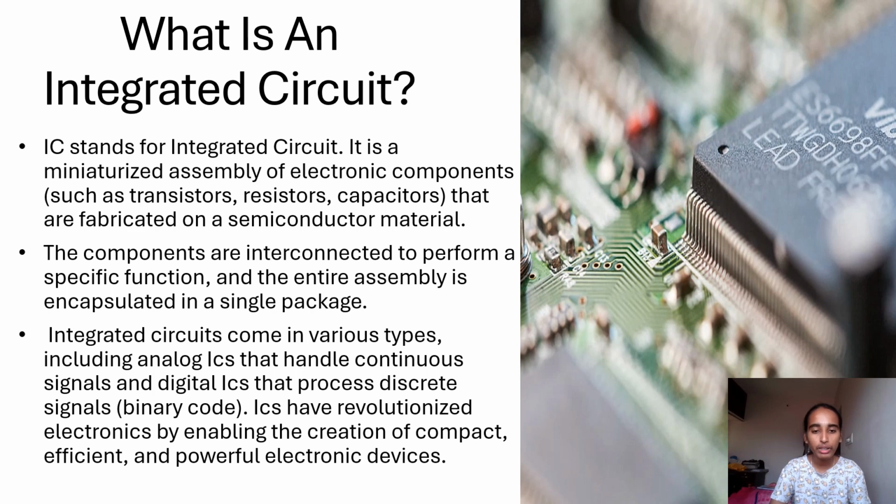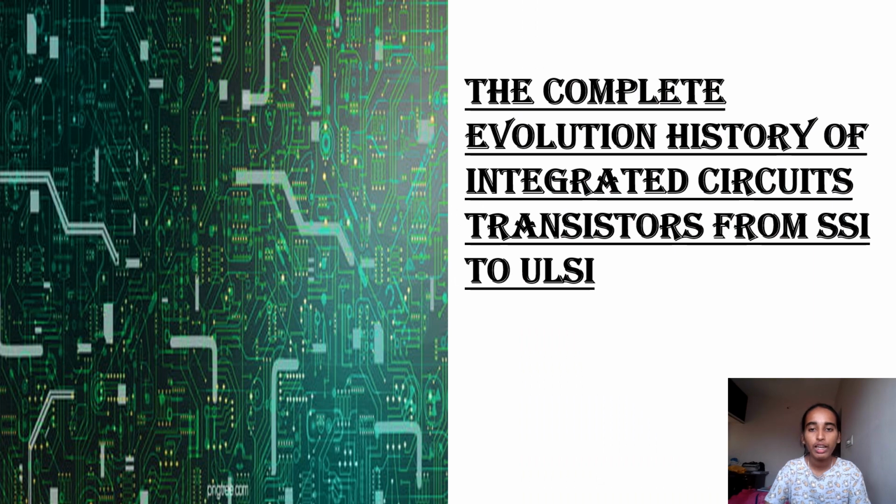Integrated circuits come in various types, including analog ICs that handle continuous signals and digital ICs that process the discrete signal, that is binary code. ICs have revolutionized electronics by enabling the creation of compact, efficient, and powerful electronic devices. Let us study the complete evolution history of integrated circuits.